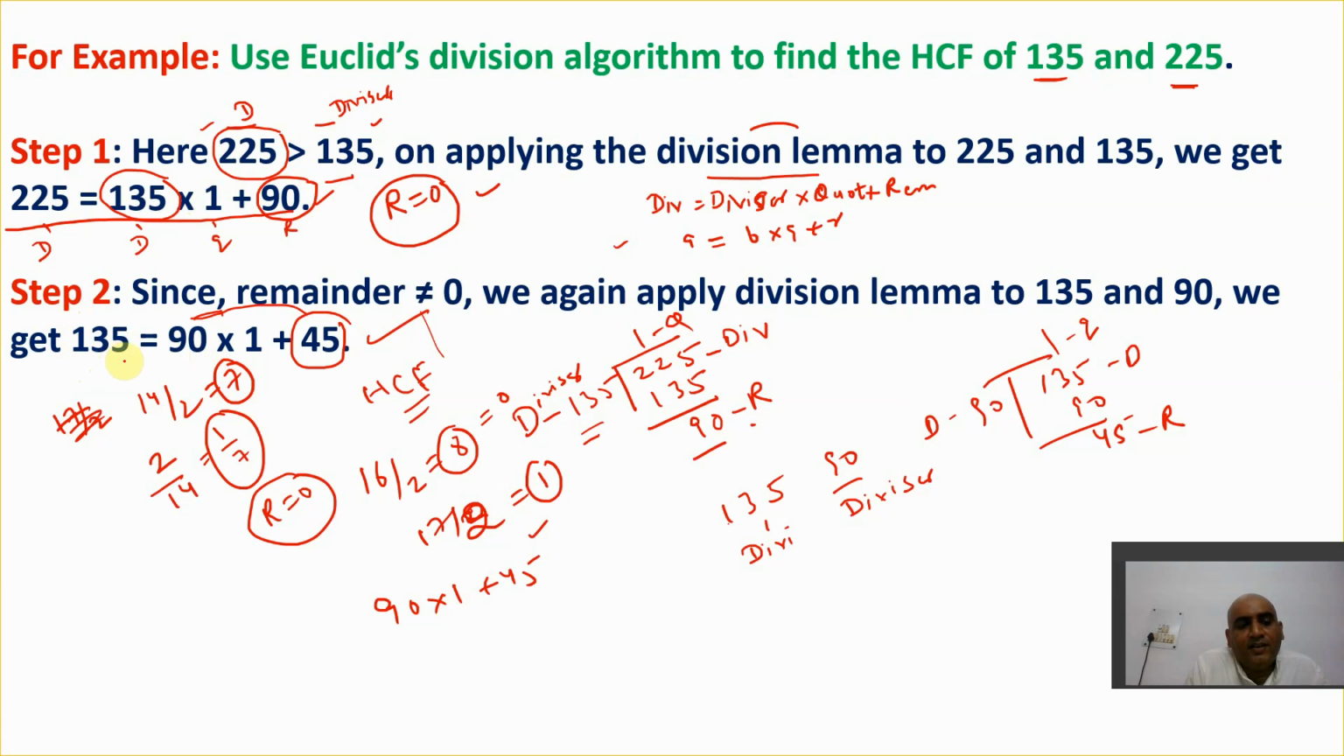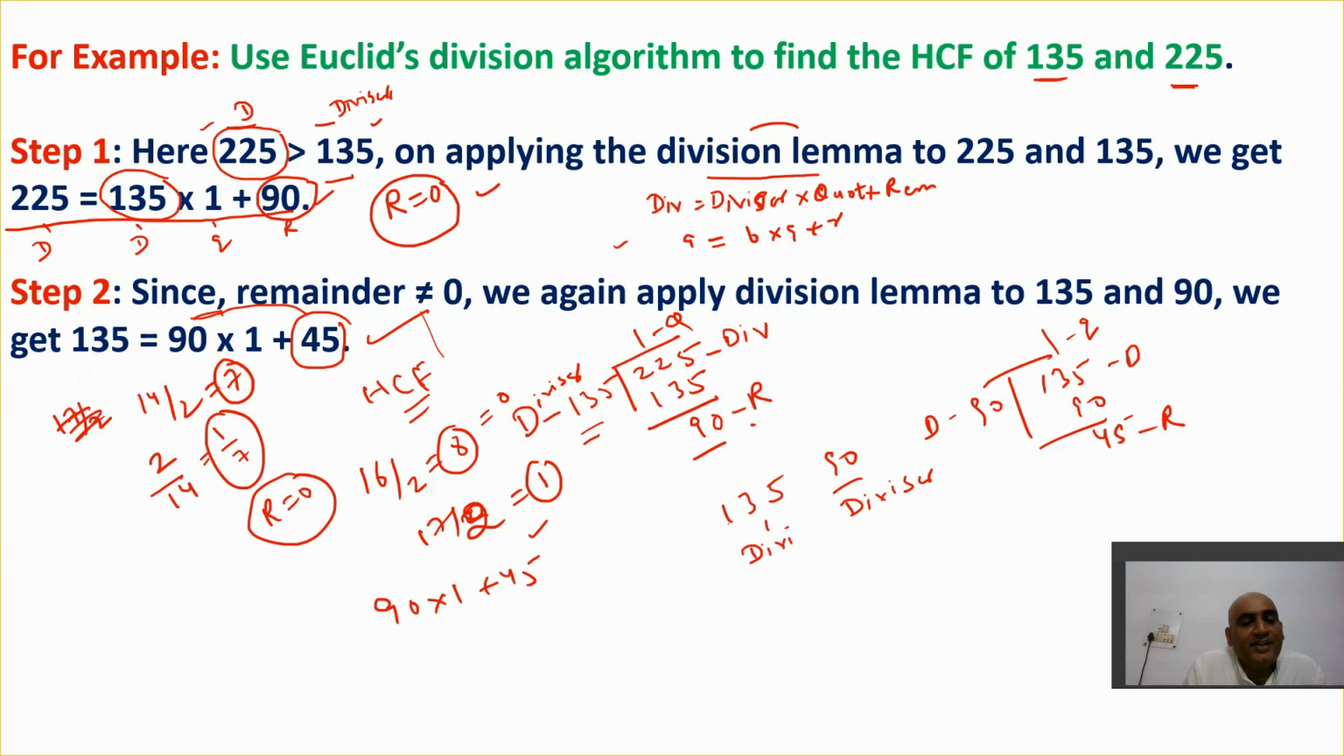So I'll break it like this: 135 is 90 into 1 plus 45. So again the remainder has not become 0. I'll follow the same process again for the division lemma. So that will become 90 and 45.